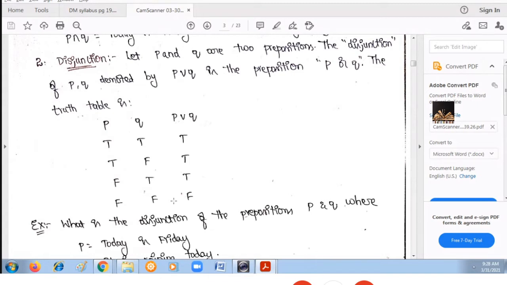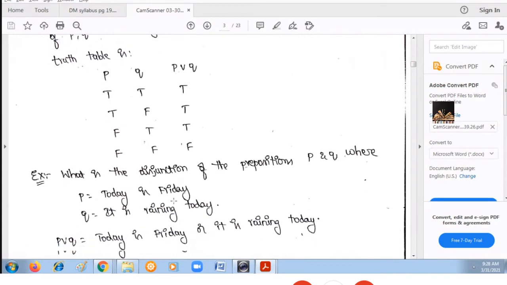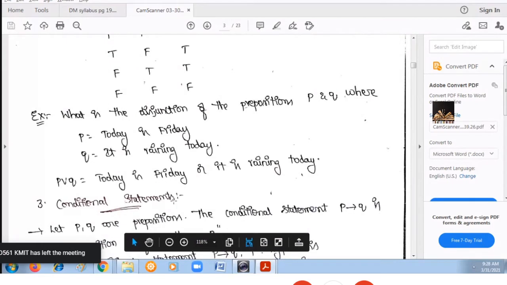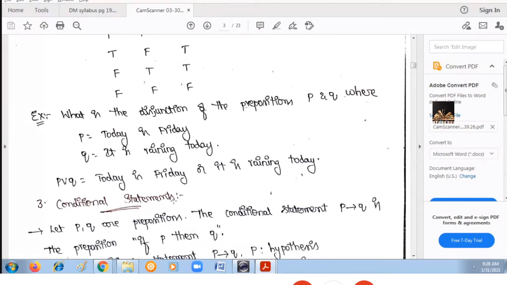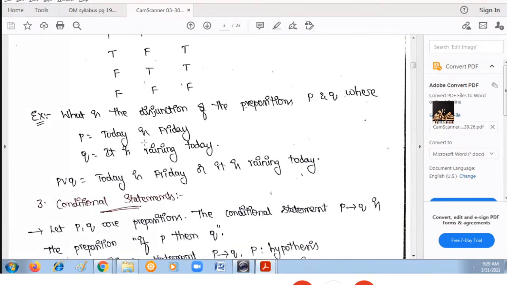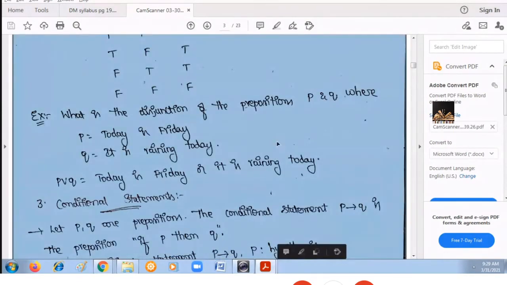Now let us see one declarative statement. How to get the compound statements? The two sentences given are: today is Friday and it is raining today. How will you get the compound statement using the disjunction? Just use the word or between the two given statements. The compound statement you get is: today is Friday or it is raining today. Both may be true, or any one of the values should be true.